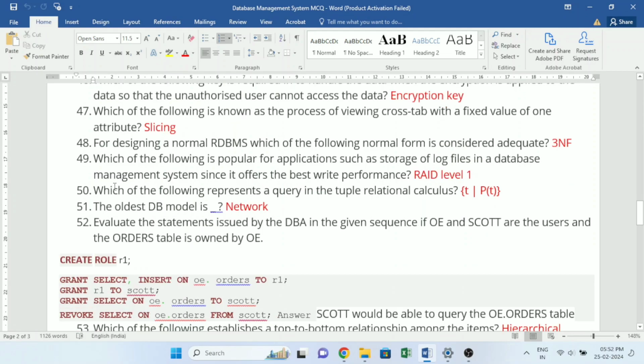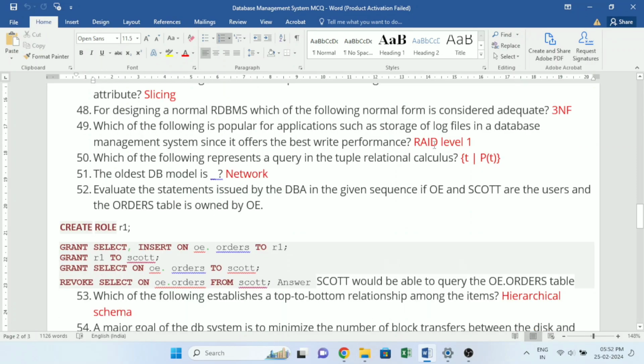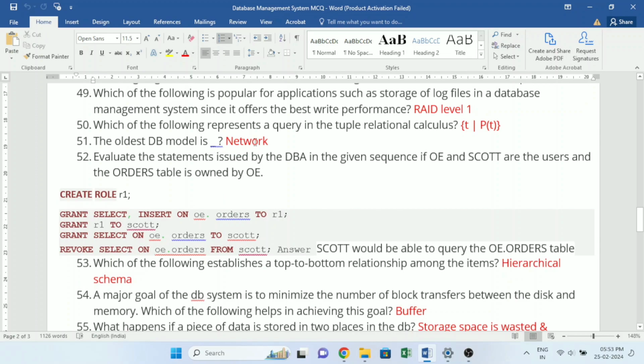For designing a normal RDBMS, which of the following normal form is considered adequate? 3NF. Which of the following is popular for applications such as storage of log files in a database management system since it offers the best write performance? RAID Level 1. Which of the following represents a query in the tuple relational calculus? {T | P(T)}. The oldest DB model is underscore network.